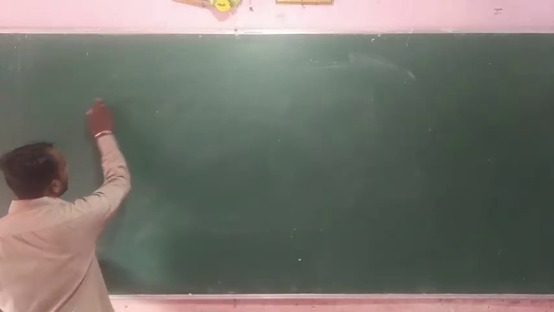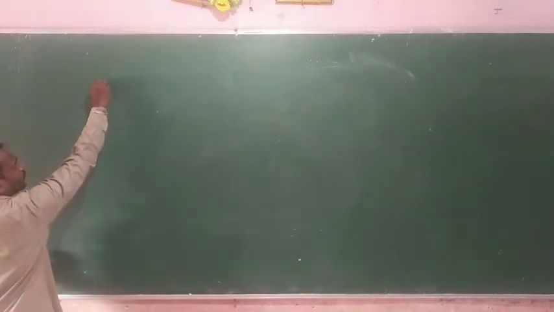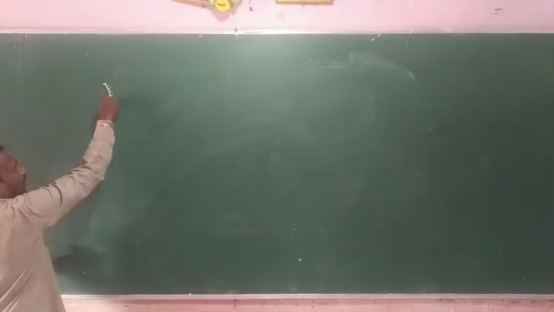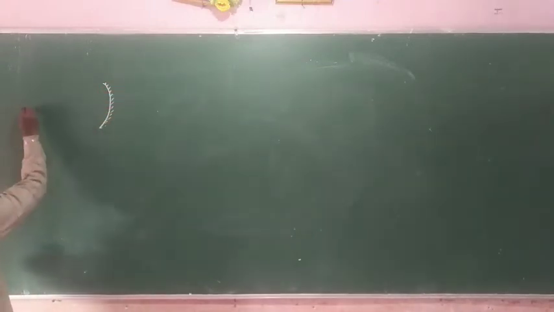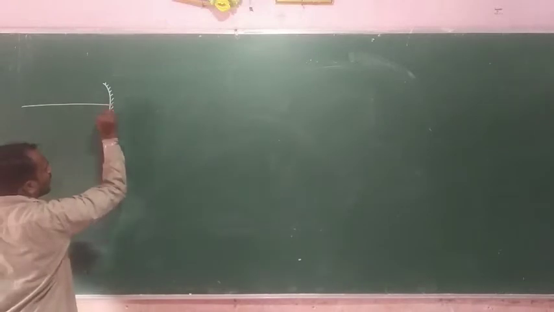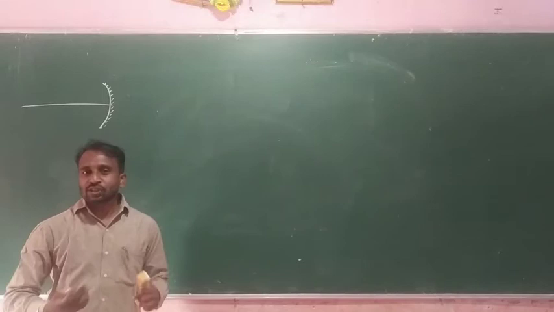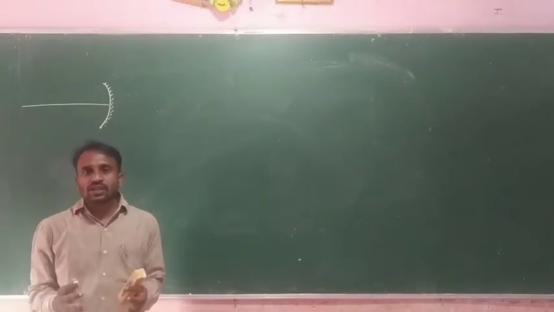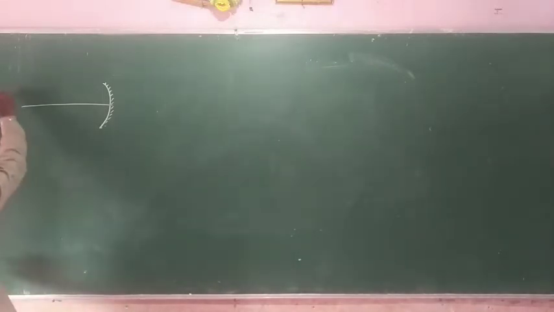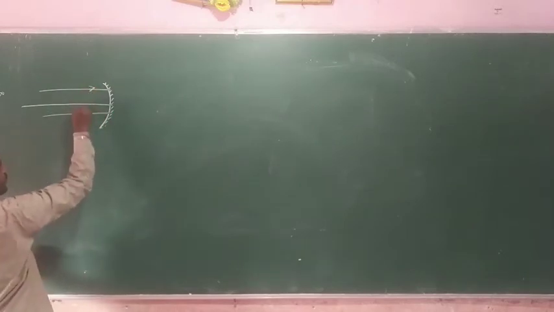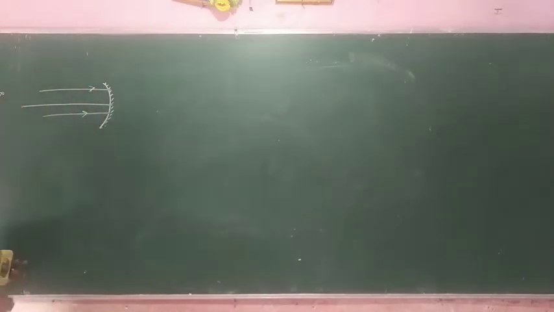Okay, so here the first one. This one is a concave mirror, and the principal axis. Suppose the object position we consider is at infinite distance. It means the distance of the object is infinite. We don't know the exact distance of the object. So object distance is infinite. These are light rays coming from the object. So the position of the object is infinity.